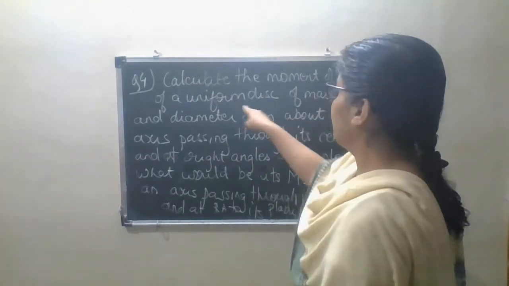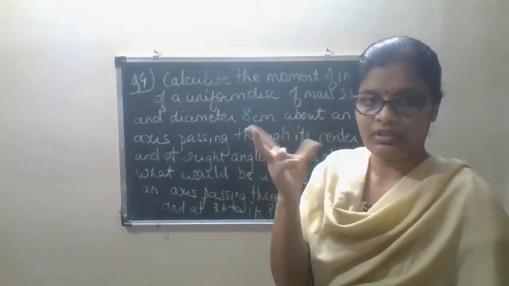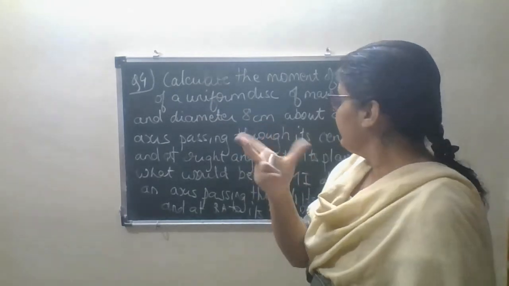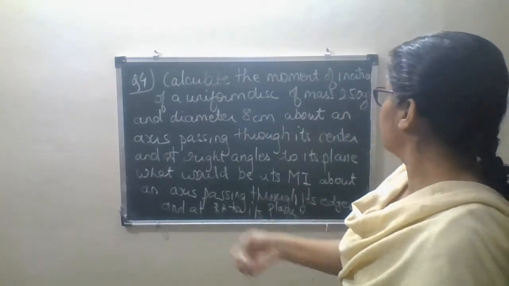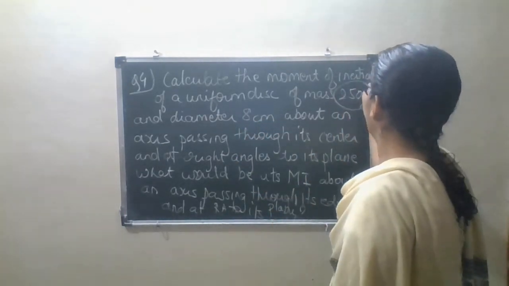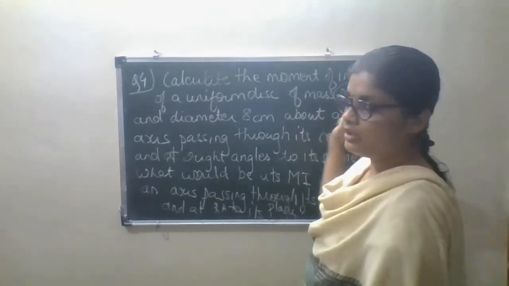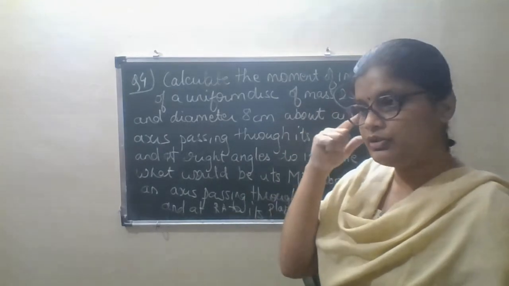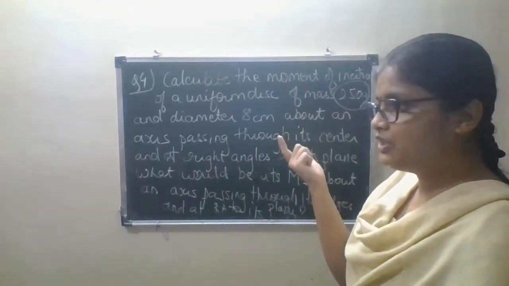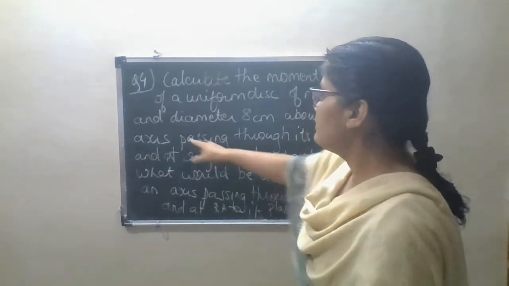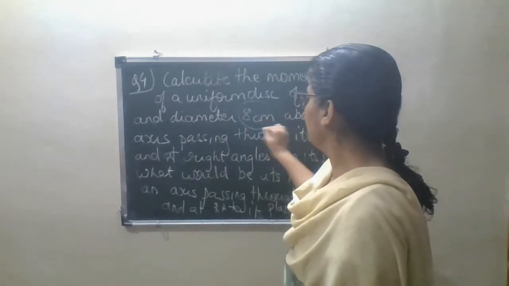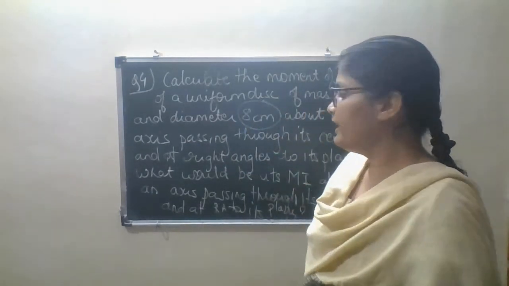Calculate the moment of inertia about the uniform disc. A uniform disc is considered. That uniform disc has the mass 250 gram. This mass is given in gram, which means you will have to convert it into kg. Then next is diameter, which is given as 8 centimeter.